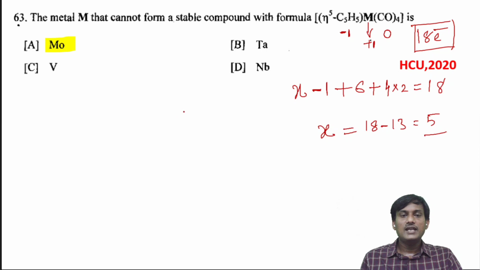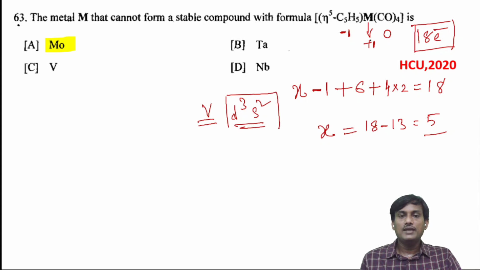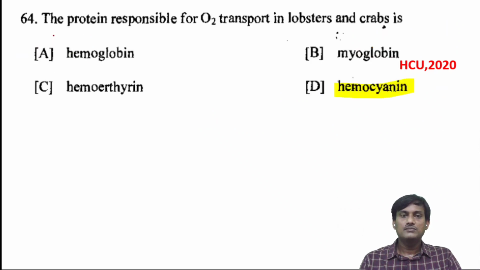Suppose you take the scandium, titanium, vanadium family. If you take the vanadium family, this one has a d3 s2 electronic configuration. So the number of valency electrons will be 5 electrons. So the vanadium family: vanadium, niobium, tantalum. These three can form a very stable complex, but molybdenum cannot form. So this is the correct option.